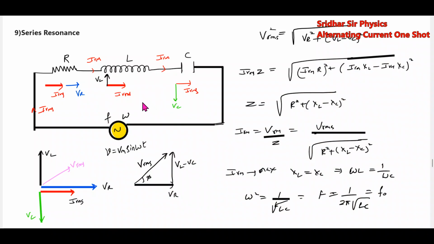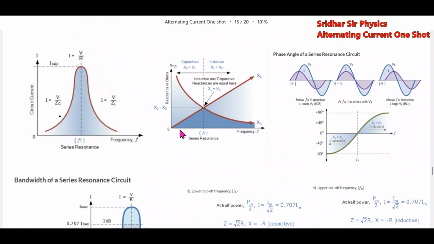Then who will deliver power? The source will deliver power, it supplies power. The whole circuit will dissipate power. Now the source will supply power when the circuit accepts that maximum power at resonance here. The resonance frequency depends on what? L and C. This is a basic concept. So here we are bringing that one.